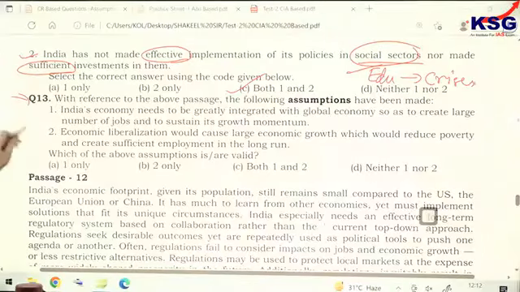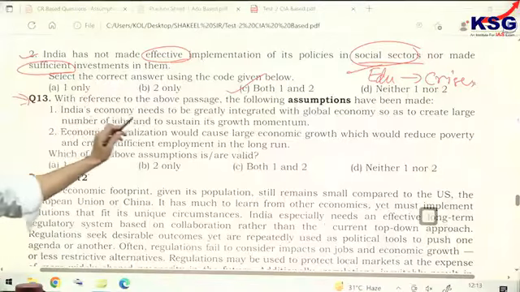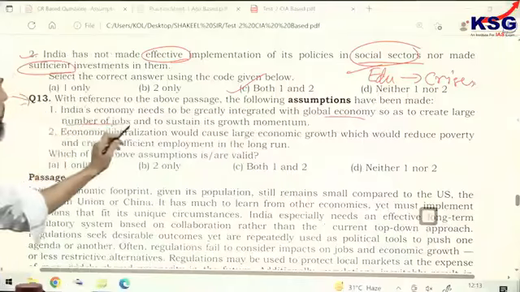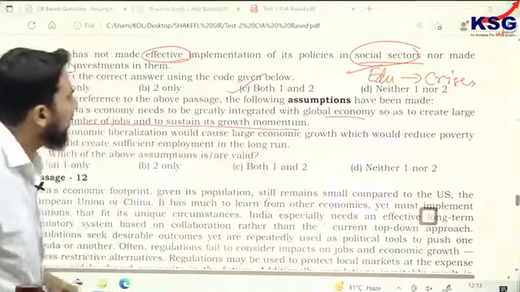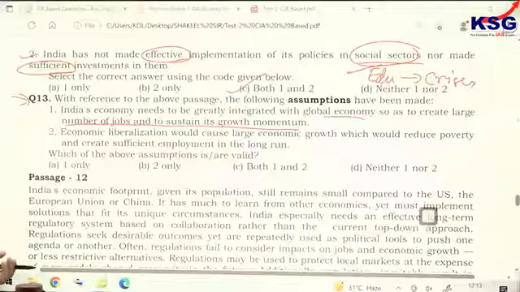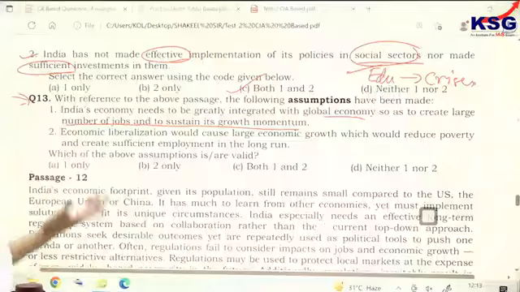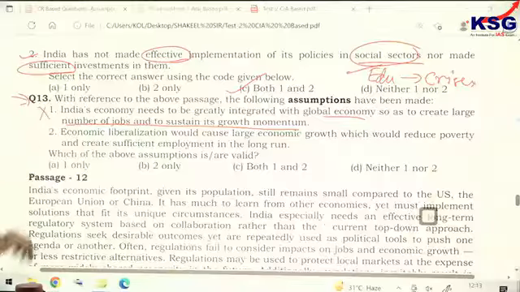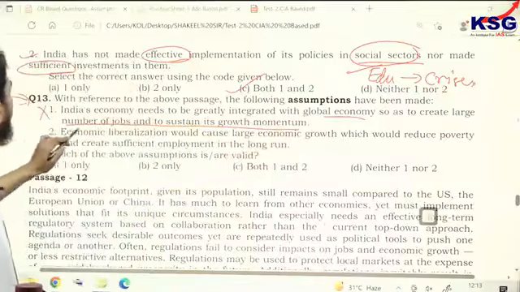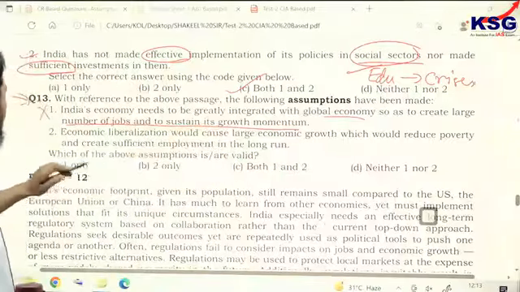Question number 13 that I left earlier was an assumption question. Same issue with that. It says India's economy needs to be greatly integrated with the global economy so as to create a large number of jobs and sustain its growth. So you see, economic liberalization happened in India, but the kind of result we did not get. Economic liberalization means integration with other economies as well. So the first one, you don't find the data for that. If we greatly integrate it, will it create a large number of jobs and sustain growth momentum?